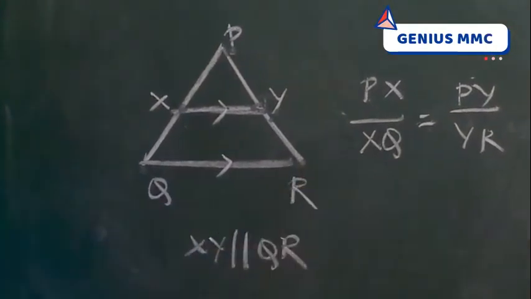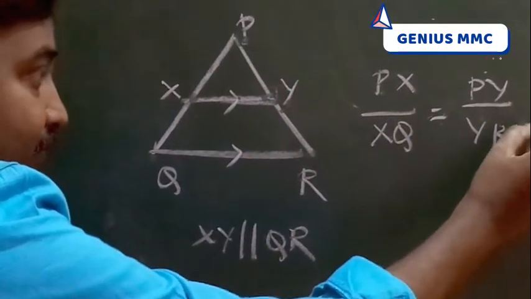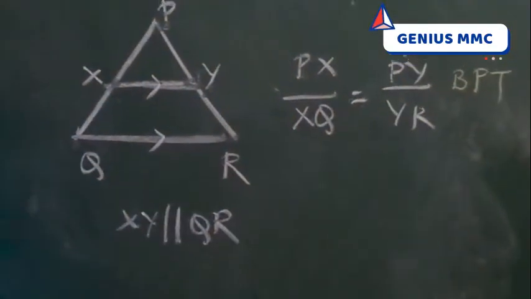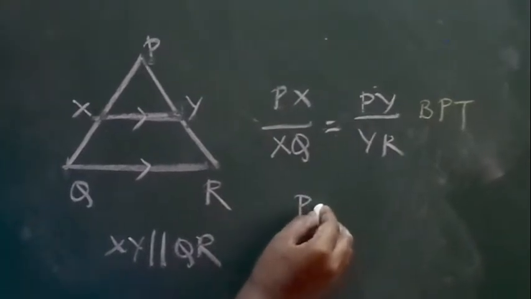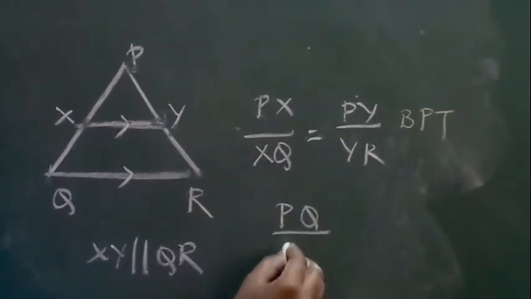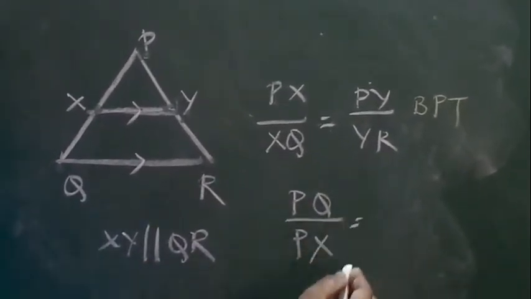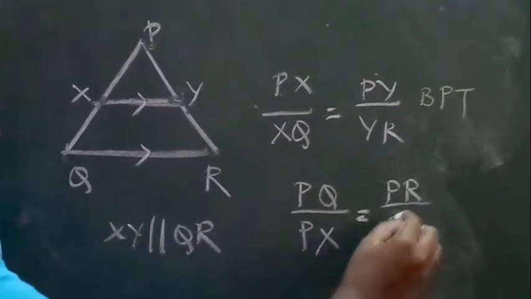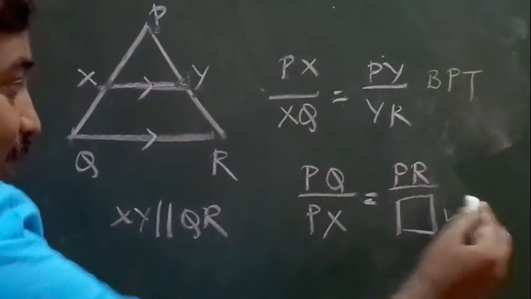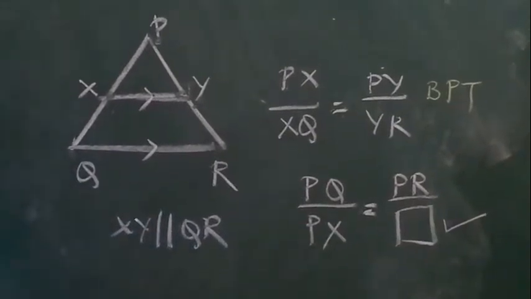This is BPT. In the exam they will give you fill in the blanks. They will give PQ by PX is equal to PR by dash. You should fill it up from the figure.